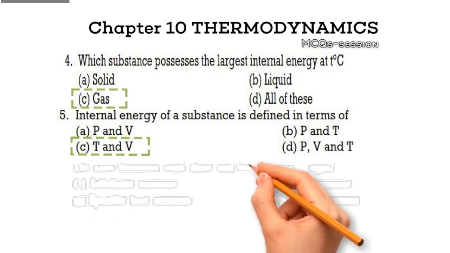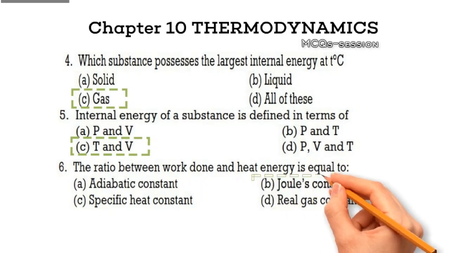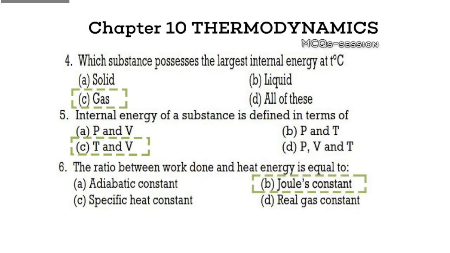Question 6. The ratio between work done and heat energy is equal to Option A, adiabatic constant. Option B, Joule's constant. Option C, specific heat constant. Option D, real gas constant. Pause here and make your choice. Correct answer, Option B, Joule's constant. Explanation. Joule's constant is the conversion factor between work and heat energy, demonstrating their equivalence in thermodynamics.